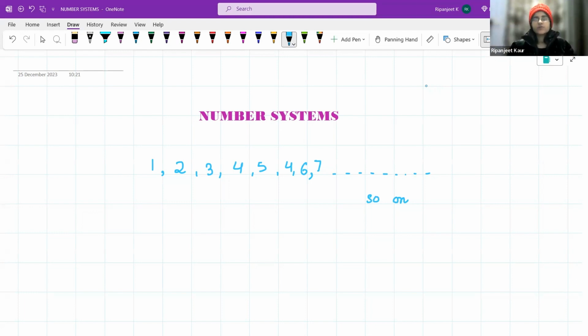So these type of numbers, can you guess the numbers which start with 1 are called as what? These are called as natural numbers. Natural numbers. So, okay, now we know about natural numbers. But why natural? Naturally, if we have to start counting, we start with what? 1, 2, 3. Or if we have to buy and go grab something, we always start with either 1 thing or 2 things or 3 things. That is why these are natural numbers, right?